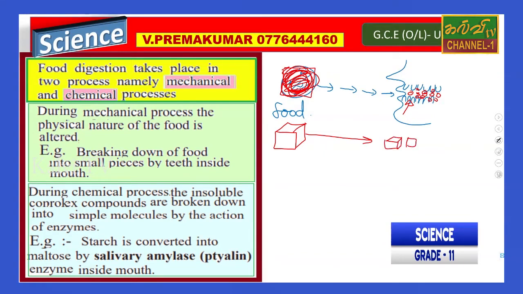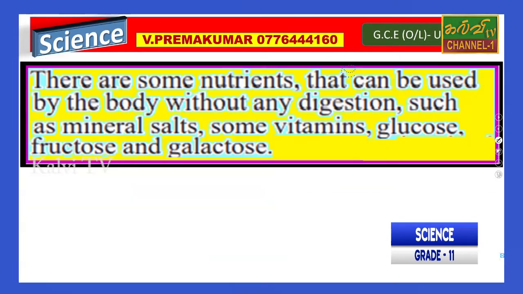When we grind food in the mouth, it makes small pieces. This is identified as physical digestion. We call it mechanical digestion, like when you hammer something, you can make it into small pieces. So that happens in the mouth. So mechanical digestion is going on.